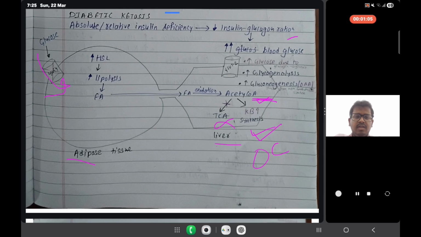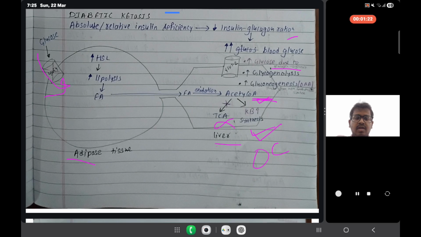Glycogenolysis is the conversion of glycogen to glucose, whereas gluconeogenesis is the formation of glucose from non-carbohydrate sources.